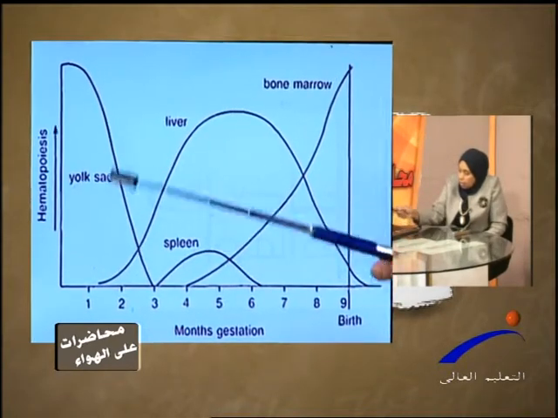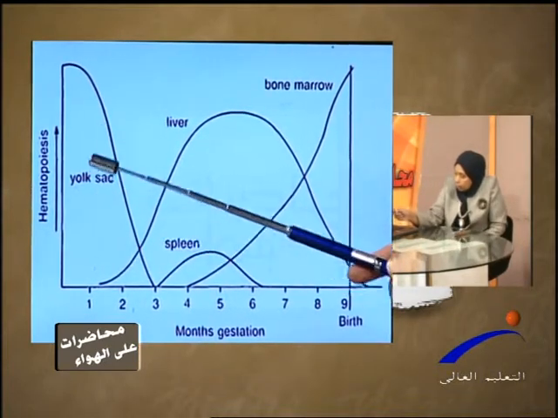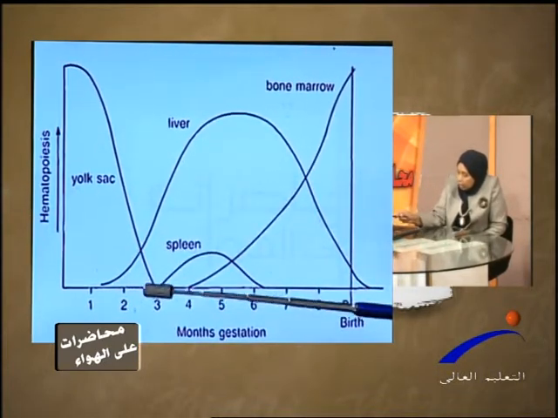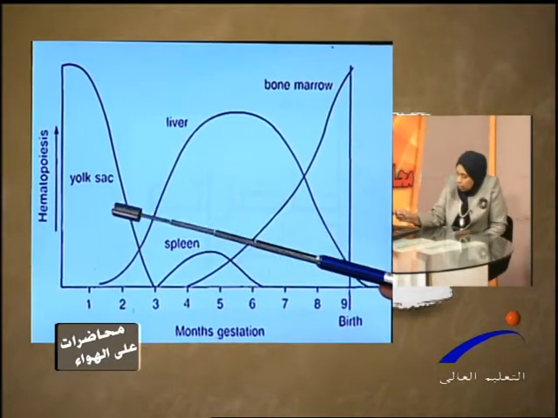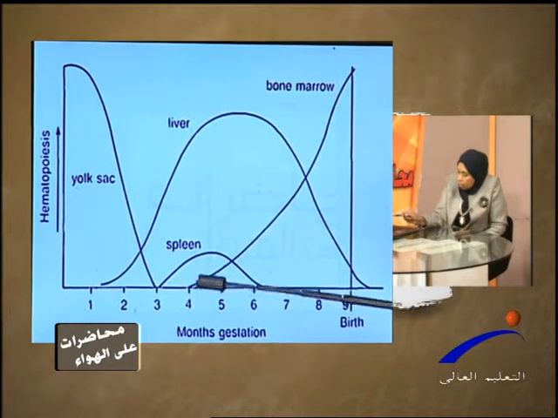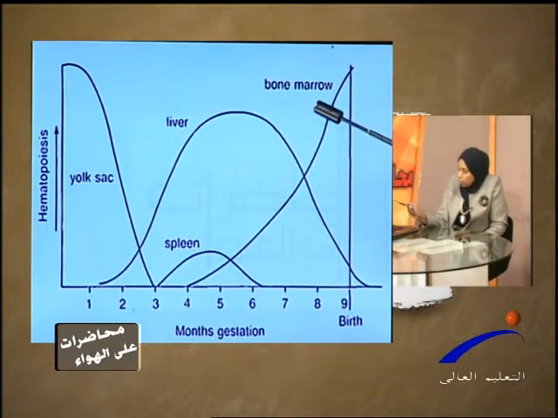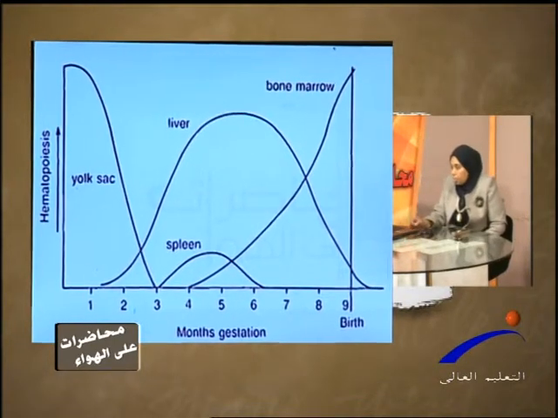This is a nice diagram showing hematopoiesis during intrauterine life. It starts in the yolk sac, then the liver and the spleen take over. Then from the start of the 4th month of gestation, the bone marrow takes the upper hand in hematopoiesis and continues throughout life. So after birth, the main site of hematopoiesis is the bone marrow.